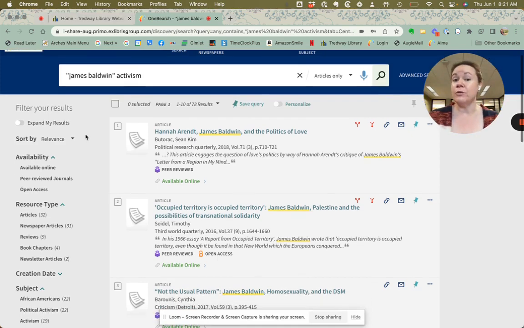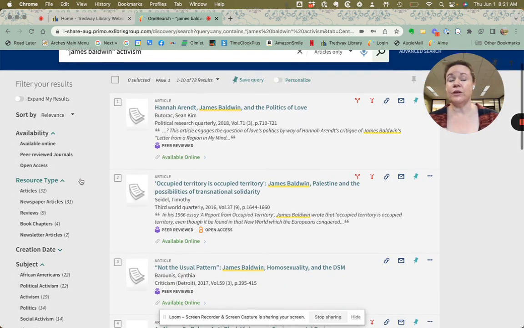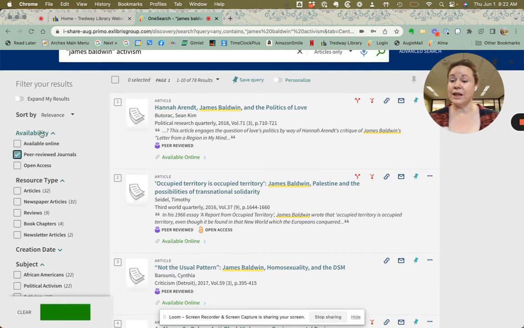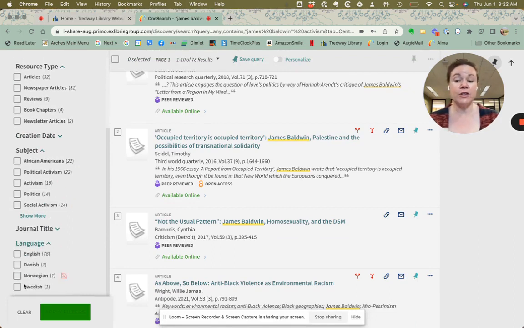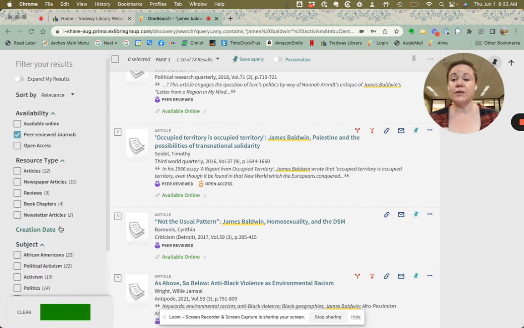And let's say now that we would like to find something that is a peer-reviewed article. So we would go over to the left side, click peer review. There's lots of other options available here. It also tells you a little bit more about the kind of articles that you're looking for. When you click peer reviewed, it's going to get rid of things like newspaper articles because newspapers aren't typically peer reviewed. But you can, if you'd like, do additional work over here to narrow by specific types of articles, perhaps, or if you need to find different languages, you can narrow by language. There are a lot of different options about the way that you can narrow your search.